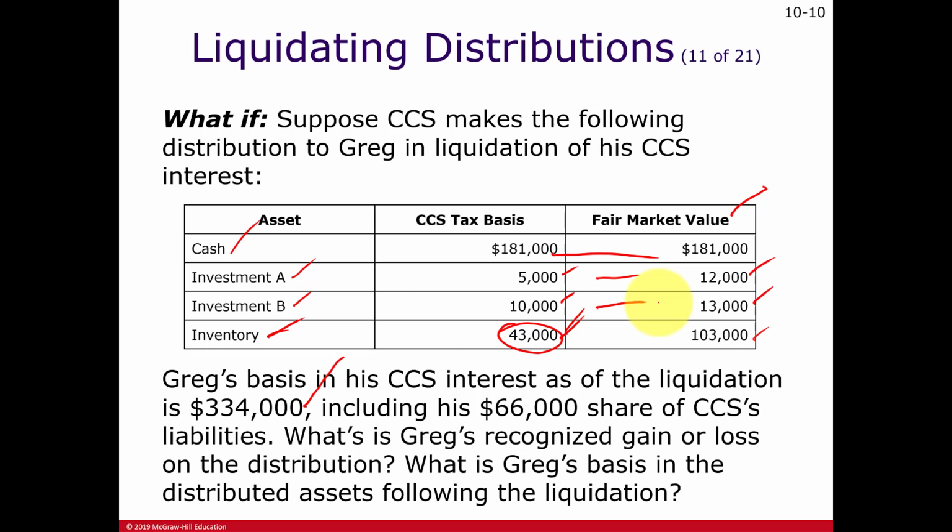Then if there's any extra cost of this 334 to assign, it will be assigned not to cash. Again, cash will always have its fair market value. And not to hot assets. The hot asset will keep its original cost to maintain any ordinary income or loss eventually when it's sold. So the only other assets we can assign cost to are these capital assets. So any extra is going to be allocated based upon the relative value of this, a total of 25,000, 12 25ths and 13 25ths of the excess cost now to be allocated.